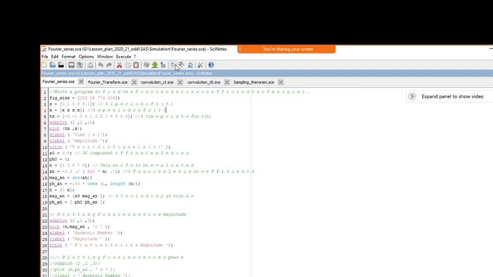Now if I execute that, and you see the problem we have done, that is the rectangular pulse problem. You might have seen the Fourier series of the rectangular pulse which we have done.